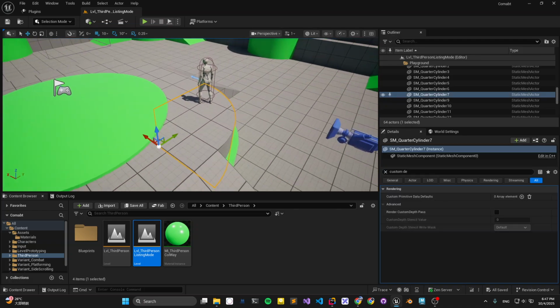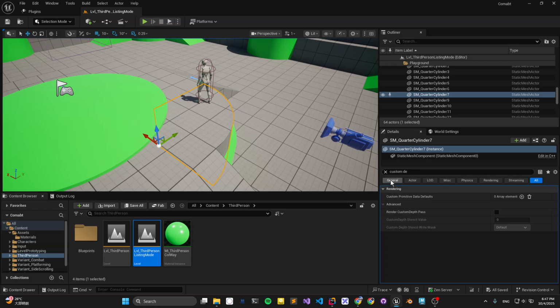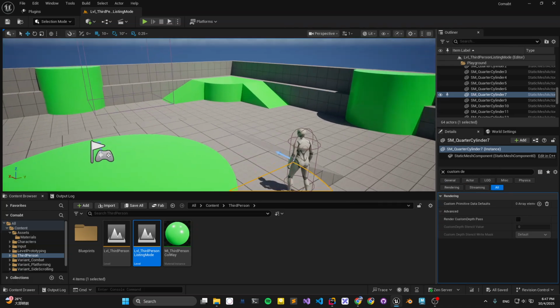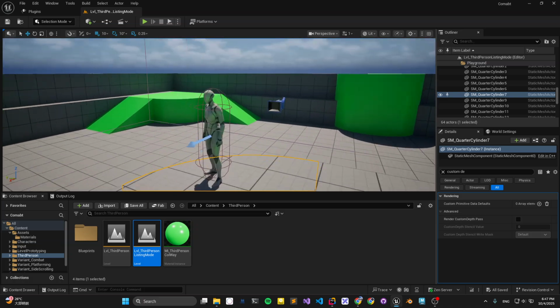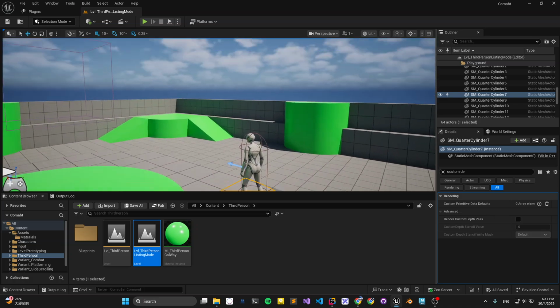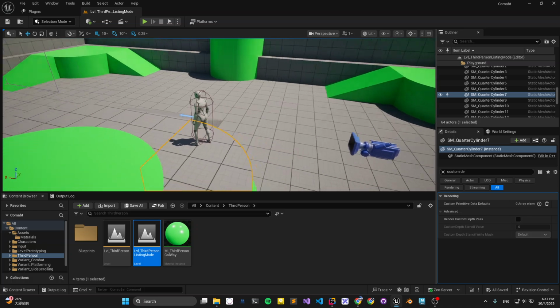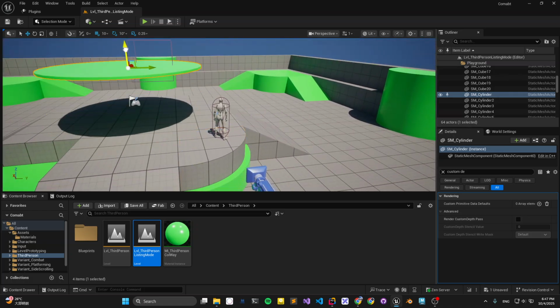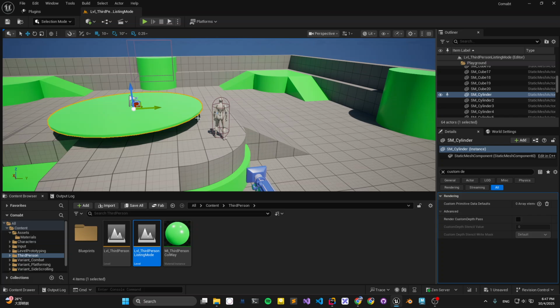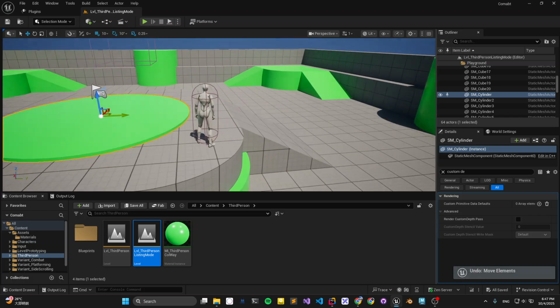Now we are moving on to another, a little bit higher level topic. We want to fade out, for example, this cylinder, this pen, when we listen in.